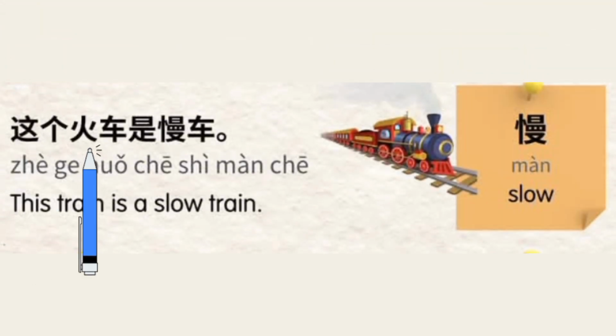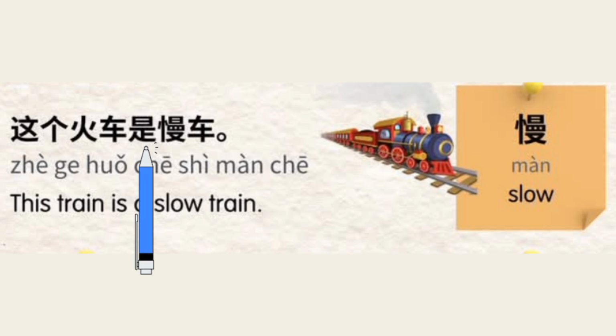这个火车是慢车。 This train is a slow train. Let's observe the example in much more detail. 这个, this. 火车, train. This word is used for train in Chinese. 是, is. 慢, slow. 车, train or car.